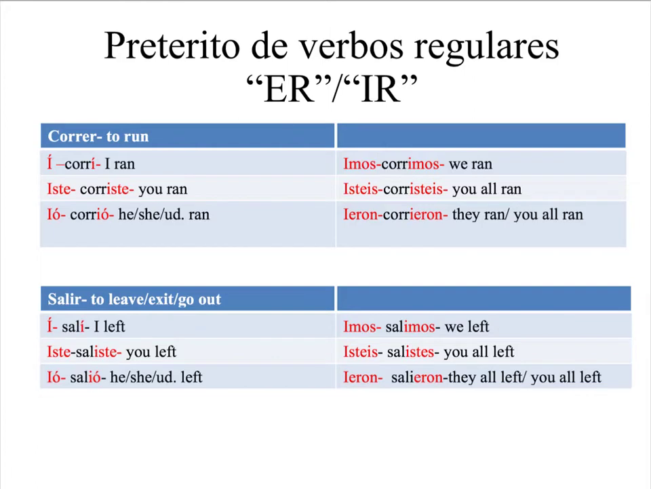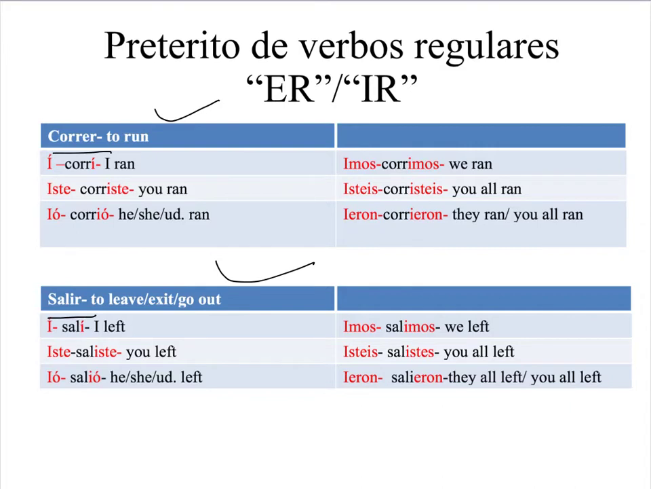Now we're going to talk about the ER and IR preterite tense of regular verbs, for verbs that end in ER, like correr, and for verbs that end in IR, like salir. The cool thing about these endings is that for both ER verbs and IR verbs, you use exactly the same endings. So, letter í with an accent for the yo form.